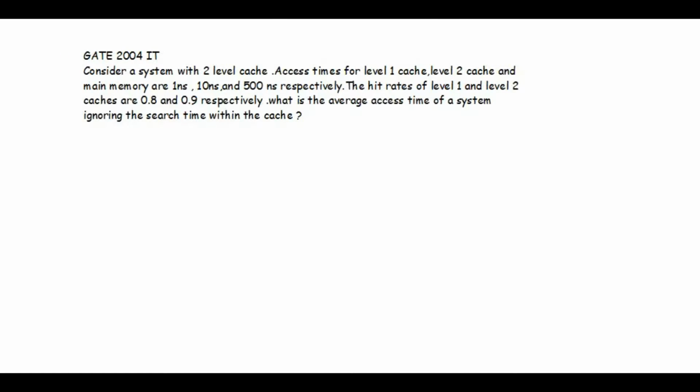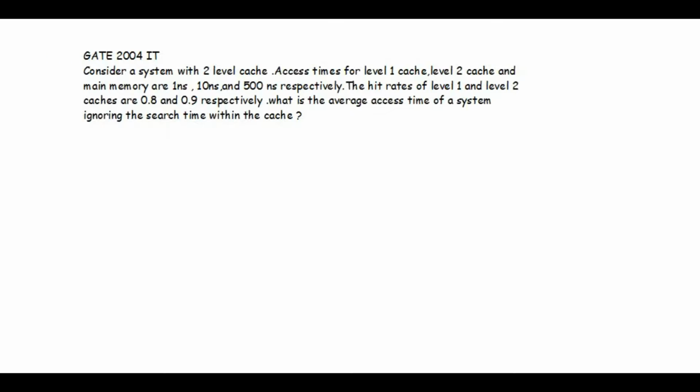So before solving further, let me explain you something about the cache memory first. Cache memory is like, whenever a CPU needs some information, it goes into the main memory to get that information so that it can execute it. But next time when that particular information is needed by the CPU again, then it doesn't need to go to the main memory. It can directly get that information from the cache memory, because as CPU was accessing that particular information multiple times, then CPU kept the information in cache memory so that it can access it faster than the main memory. So it is good to keep some information in the cache memory for faster access.